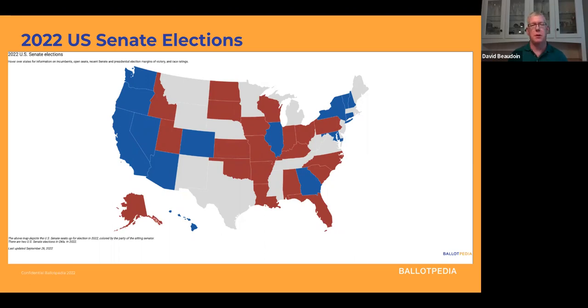So one of those special elections is to fill the final 4 years of Senator Jim Inhofe's term. He had a 6-year term that began in 2021. He's a Republican from Oklahoma. He announced his resignation effective January 3rd, 2023, which is when the new class will take office.